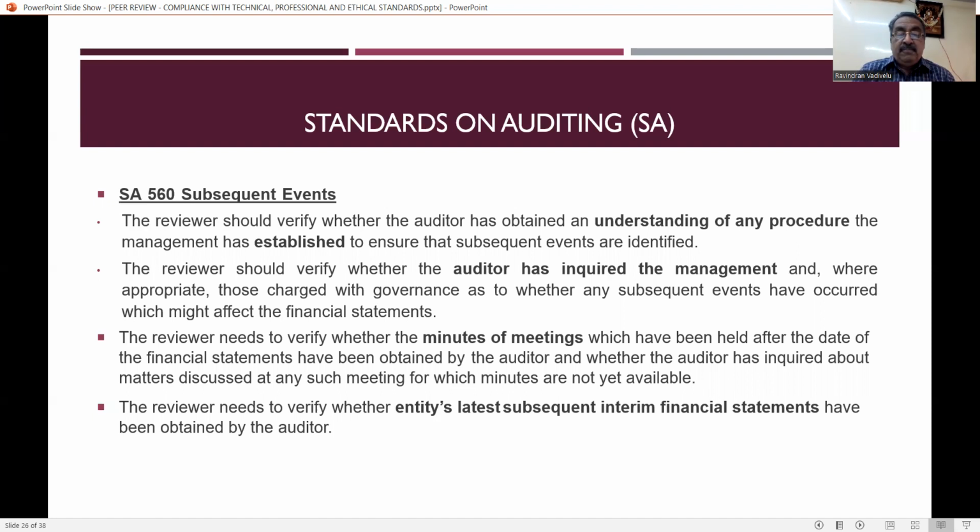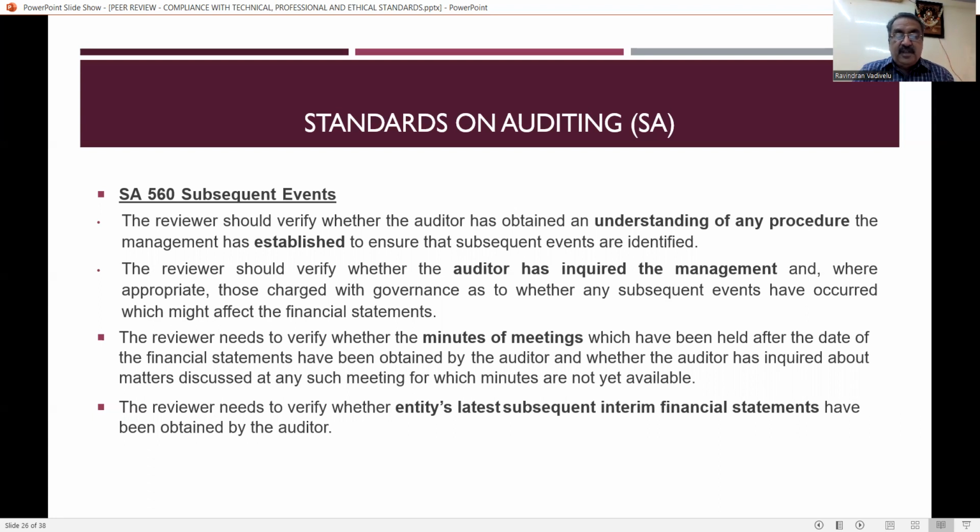by the reviewer. The reviewer needs to verify whether the minutes of the meetings which have been held after the date of the financial statements have been obtained by the auditor, and whether the auditor has inquired about the matters discussed at any such meeting for which the minutes were not available or not yet available. So it is very, very simple: to consider the events occurring after the balance sheet date, proper minutes should be there. Whether the auditor has considered the minutes of the meeting or not has to be reviewed by the reviewer.